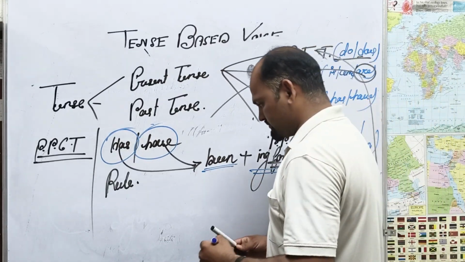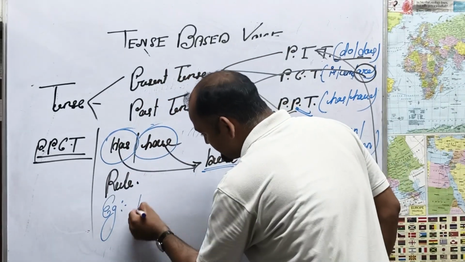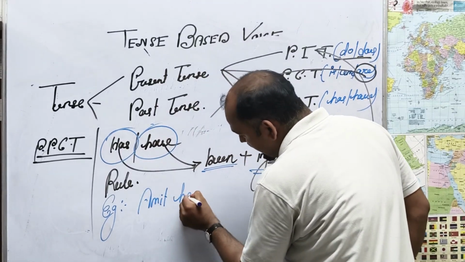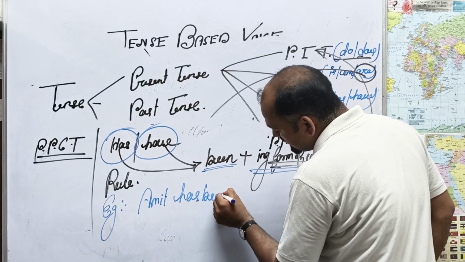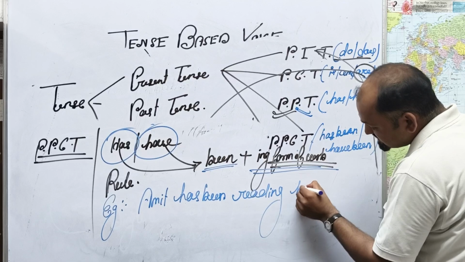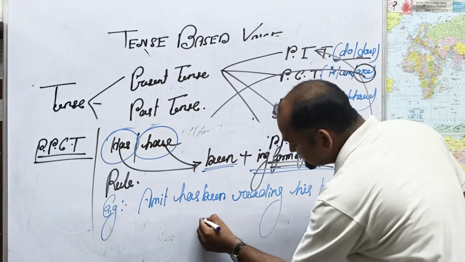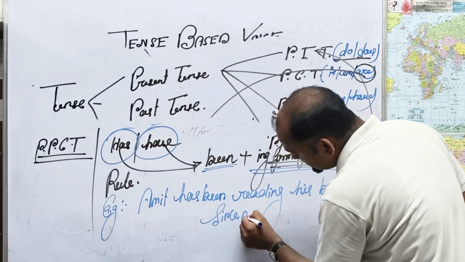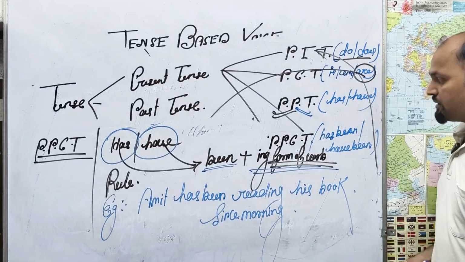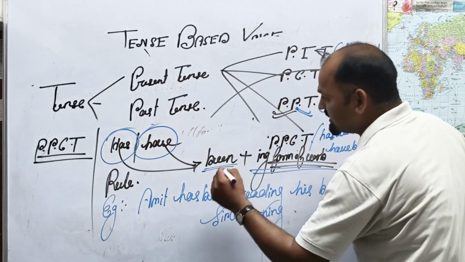I will give you an example. Look at this example: Amit has been reading his book since morning. This is an example of present perfect continuous tense along with time.